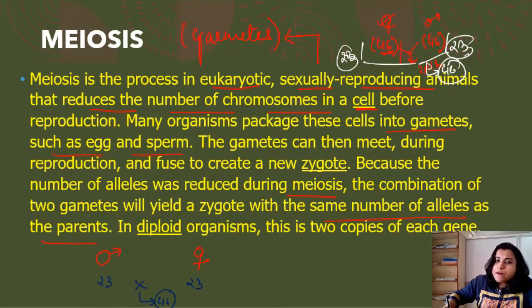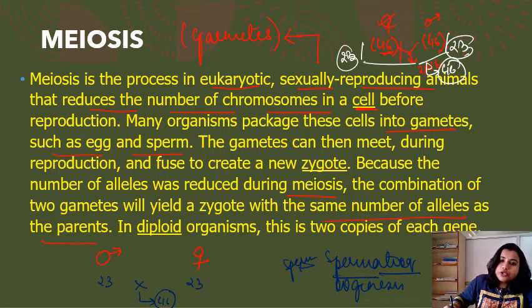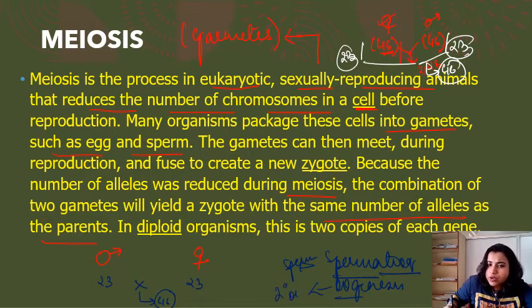Spermatogenesis, or you can say oogenesis. Spermato stands for sperm. Genesis stands for synthesis. So during the production of gametes, they undergo this process, meiosis division, and reduce the chromosome number to half. Oogenesis similarly stands for secondary oocyte formation.